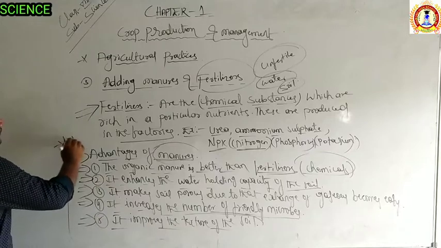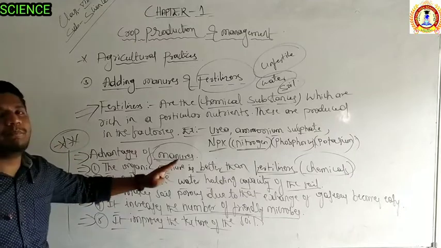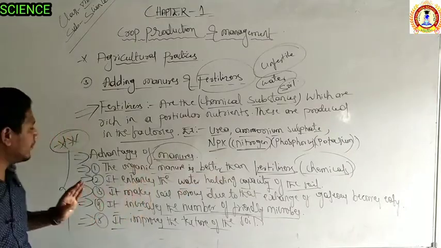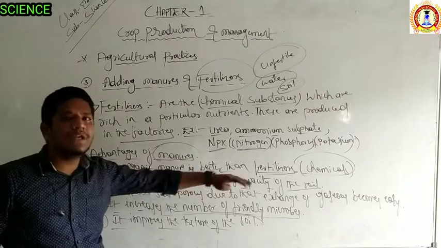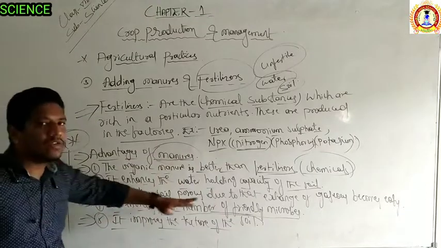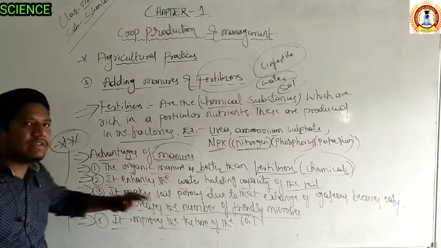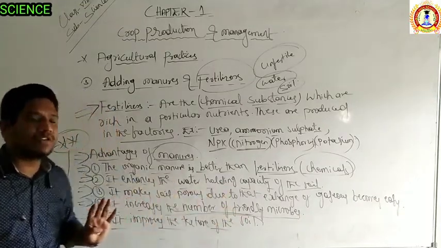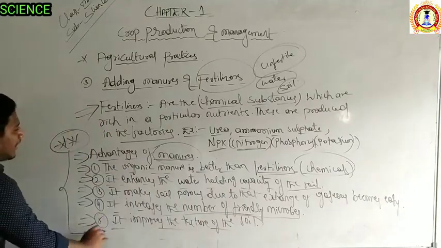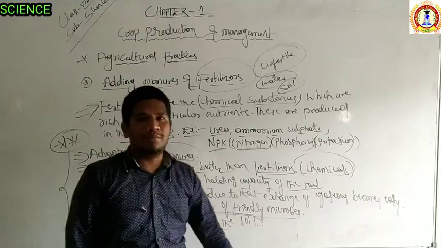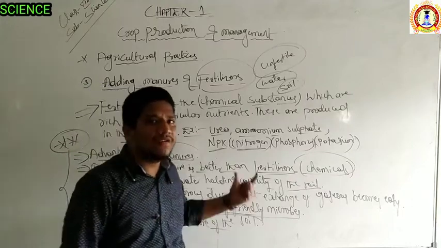Very important. Right. Which is the first advantage? The organic manure is better than the chemicals. And adding of the manures enhances the water holding capacity of the soil. It makes the soil porous. It is very good for the exchange of the gases. It increases the number of friendly microbes in the soil, and it also improves the quality of the soil. So these all are the 5 advantages of adding manures. So it's a very important step or process for the farmers, adding of the manures.